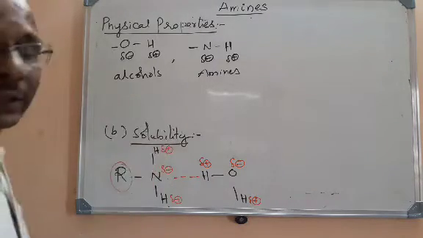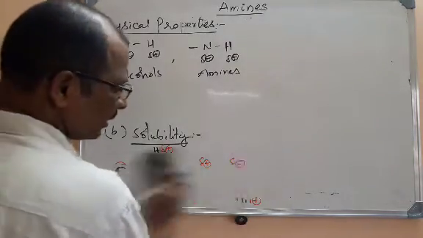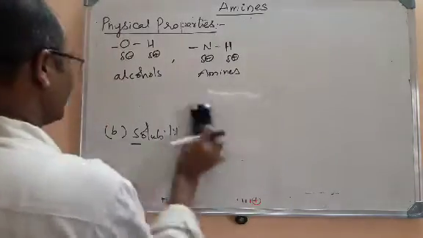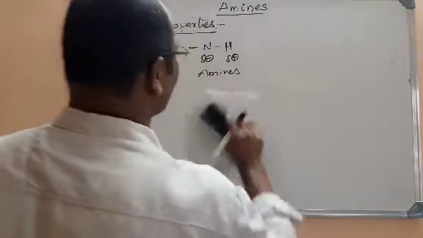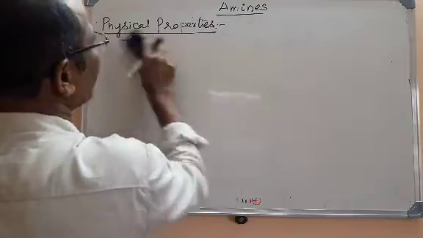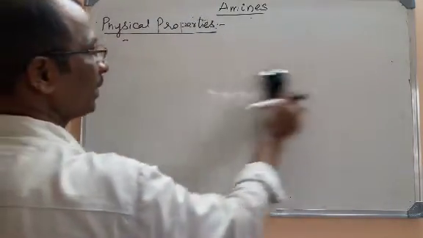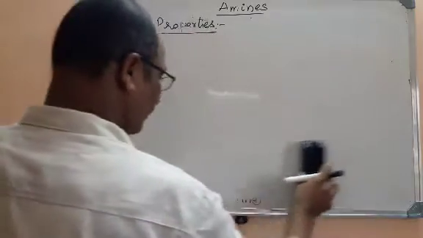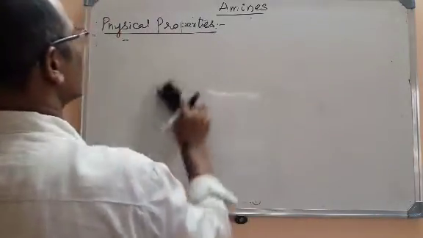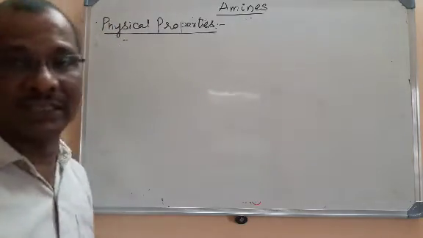Okay, let us go for the boiling points. So we have understood amines exist in all the 3 states, that is liquid, gaseous state and solid state. And lower aliphatic amines are soluble in water, and solubility decreases with the increase in the molecular weight. And I told you aromatic amines are insoluble in water and they have the solubility in organic solvents.